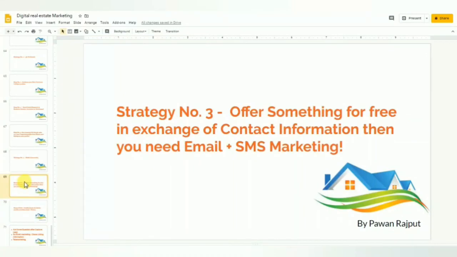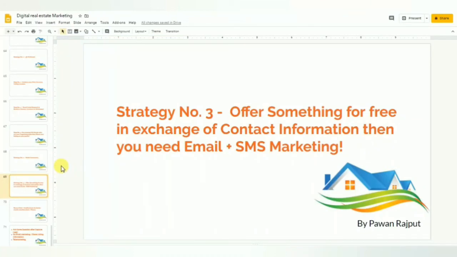Strategy number 3 is to offer something for free in exchange for contact information. Then you need email plus SMS marketing. Simple. Just ask yourself what you can offer for free in exchange for contact information. In digital marketing we call it a lead magnet. You get a lead and you have a magnet to attract the lead.